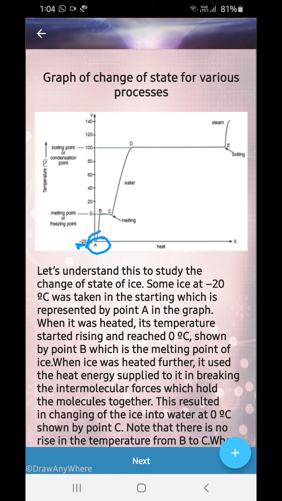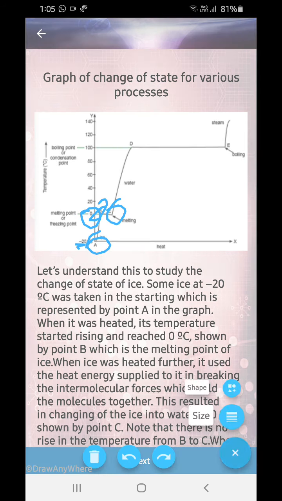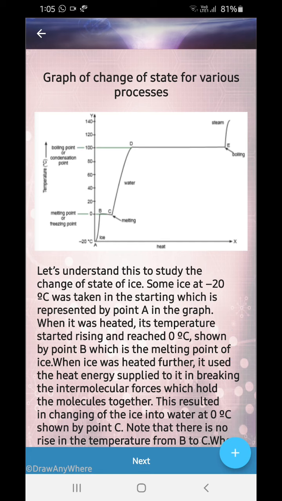So shown by the point B is the melting point of ice, 0 degrees. Point B over here. When the ice is heated further, it uses the heat energy supplied to it in breaking the intermolecular forces which hold the molecules together. This results in the ice turning into water at 0 degrees, shown by point C. Still you have it at 0 degrees Celsius. Follow the graph very carefully. Still you have it at 0 degrees Celsius, right? So where is the heat going? Why is the temperature not increasing?